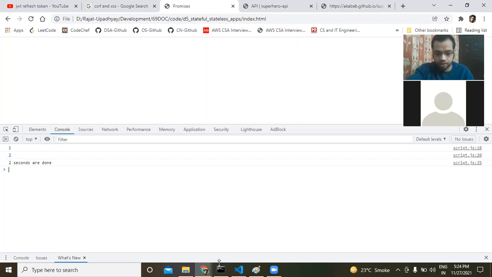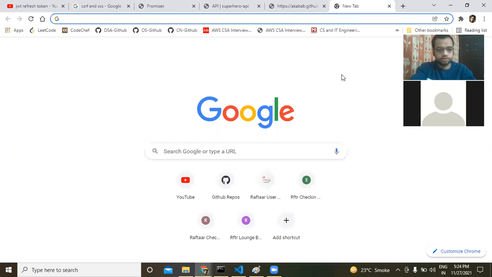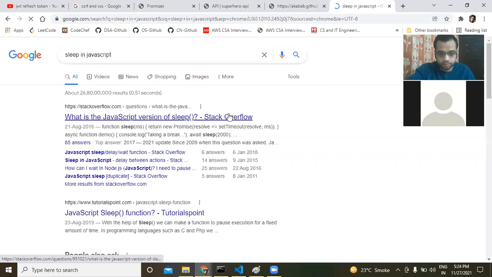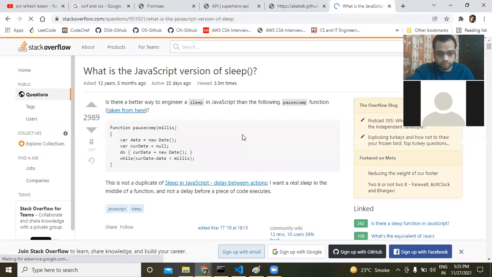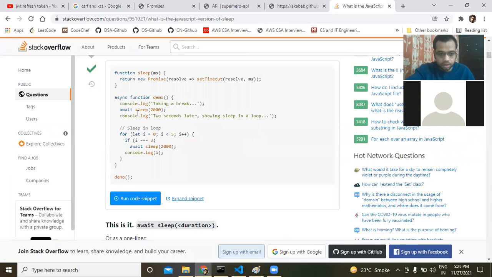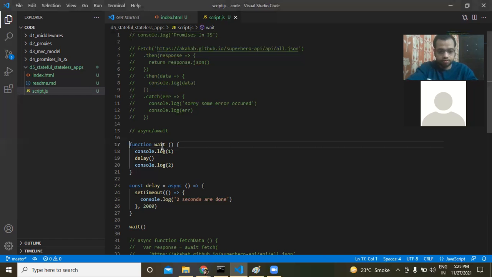Or let me just check how we put a delay. Sleep in JavaScript. Await sleep, right? Sleep. So it is showing the sleep loop. Just put on async.